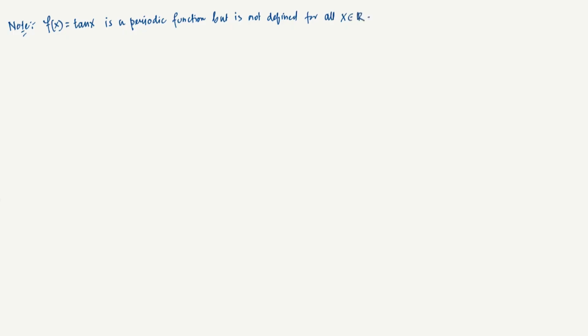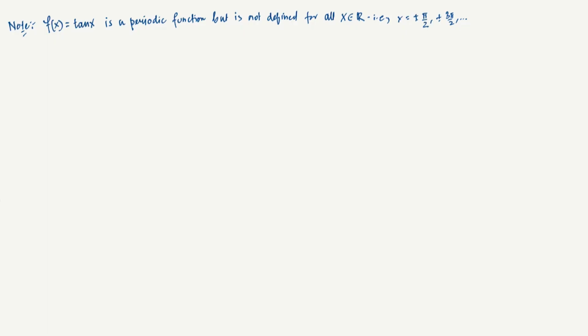So there are infinitely many points, of course countable, where it is not defined. You do realize that is at x equals plus minus pi by 2, plus minus 3 pi by 2 and all those numbers, right? At all those points the function tan is not defined, but still it is a periodic function. So that can happen. Please keep that in mind.